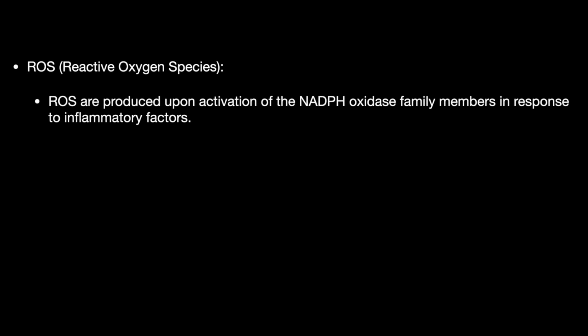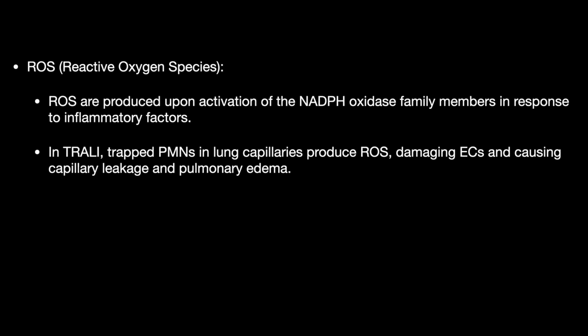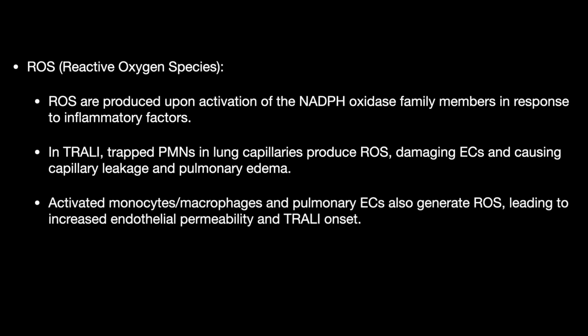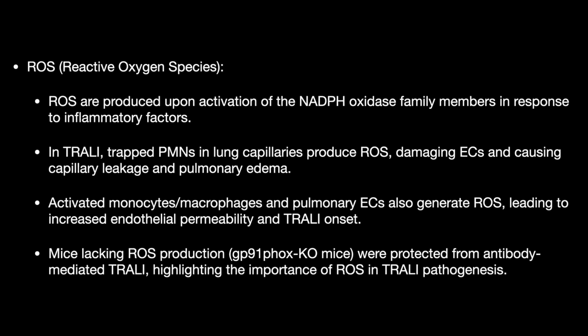Next, we have the ROS, that is the reactive oxygen species, which is activated in the inflammatory process. The trapped neutrophils in the lung produce these reactive oxygen species, damaging the endothelial cells, and the activated macrophages or the monocytes generate these, causing further endothelial damage and TRALI onset. Now, mice lacking the ROS production were protected from the antibody-mediated TRALI, highlighting the importance of ROS in TRALI pathogenesis.